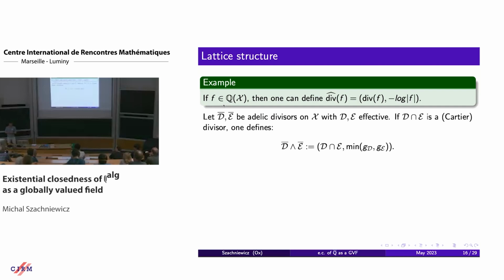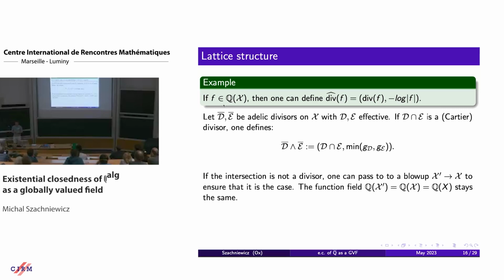And now these adelic divisors have a structure of a lattice. So the point is that if we have two such divisors, sometimes it happens that their intersection is also a divisor. This is very rare. This rather happens when they have a common component, but still it might happen. And in this case, we define the minimum of those as the intersection on the first variable and minimum on the second variable. But to force it so that we can always assume that the intersection is a divisor, we can pass to some other variety which has the same function field where this is indeed the case.